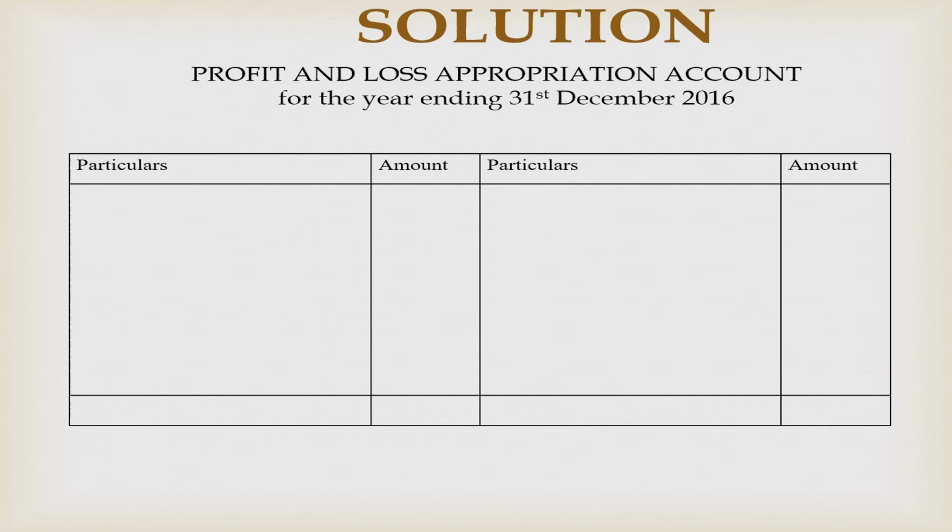Now, let's have a look at the solution. It will start with profit and loss appropriation account for the year ending 31st December 2016. As we have already discussed, it is a T-shaped account, so it will be having two sides, that is left and right side. On the right side, we will write balance brought down as it is given in the question as $96,000. On the debit side, we will write salary to Bravo, that is $600, and it will be for 10 months, that is from March till December. So 600 into 10, that becomes $6,000.